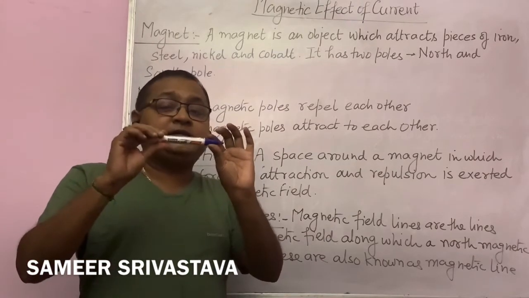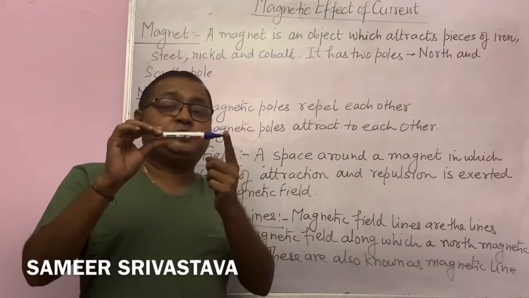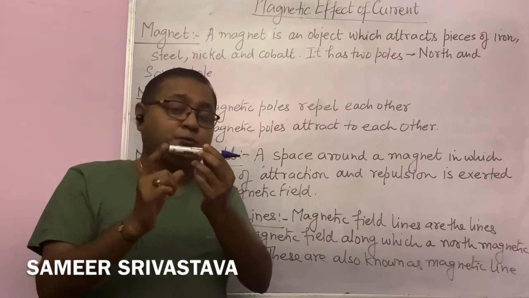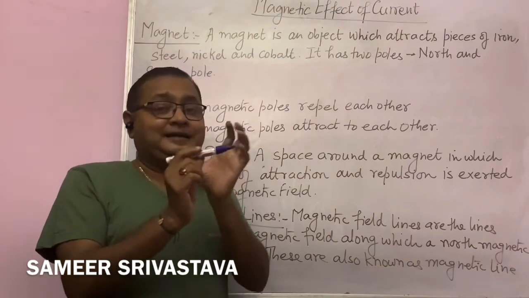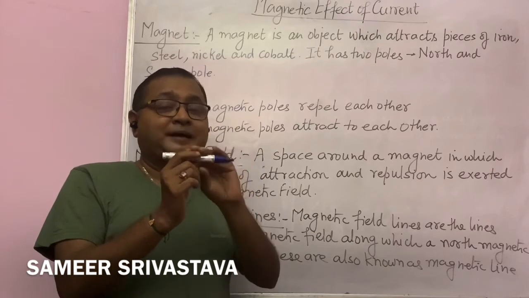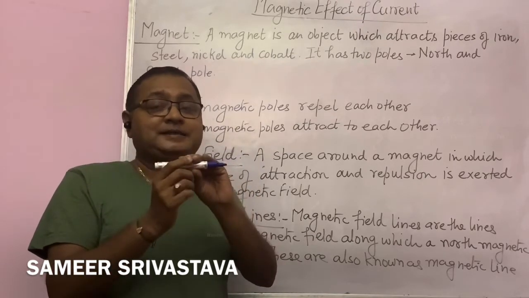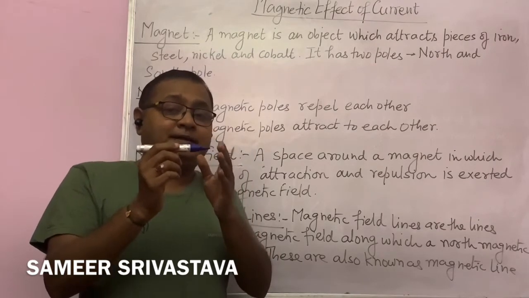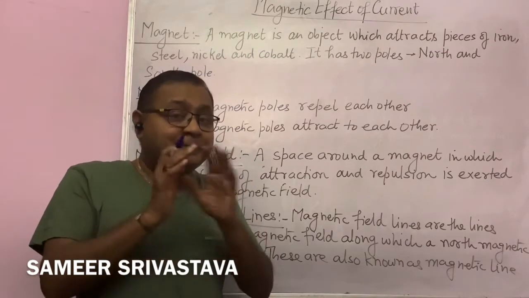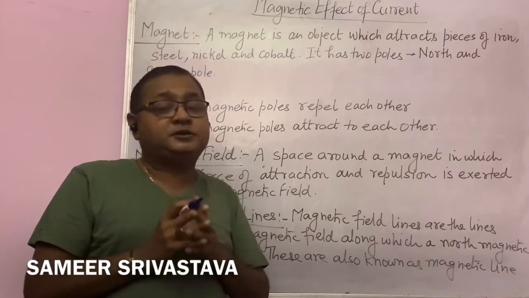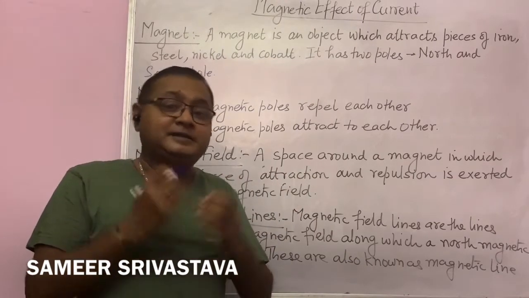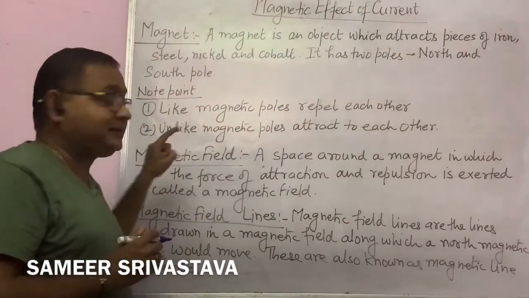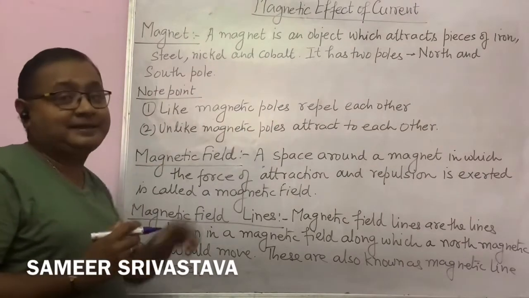A magnet always has two poles. One pole is called the north pole and the other magnetic pole is called the south pole. So always remember, students, a magnet has two poles. One is the north magnetic pole and second is the south magnetic pole. And always remember that like poles repel each other and unlike poles of a magnet always attract each other. So students, like magnetic poles repel each other and unlike magnetic poles attract each other.